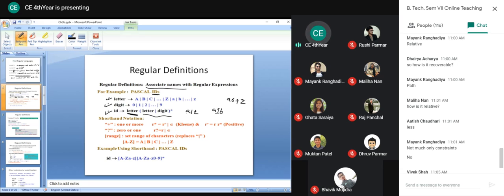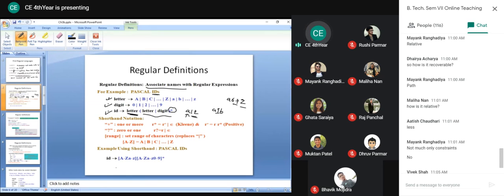We must have a letter. Then after that we can have either letter or a digit 0 or more times. So you can see here we have first a letter, then 2 digits after it; a letter, then digit and letter; first letter, then 2 digits and letter. So all these are valid variable names for the identifiers.